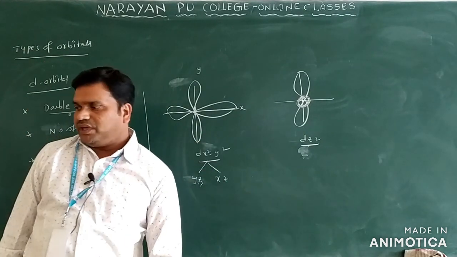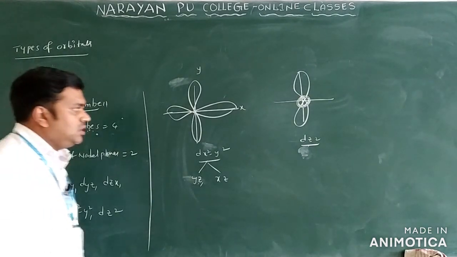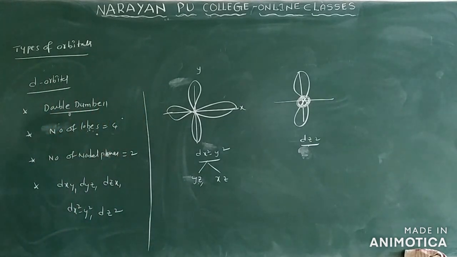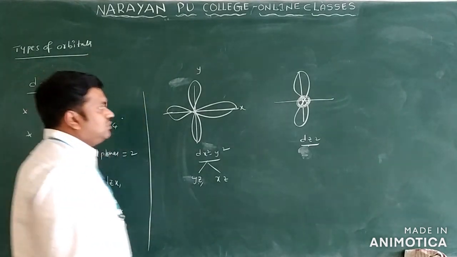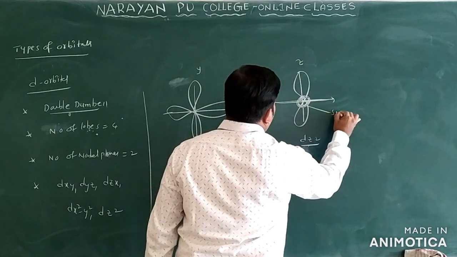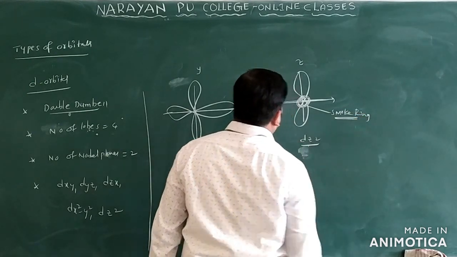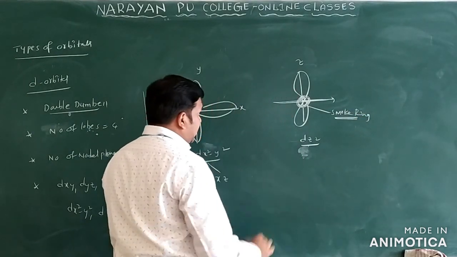So what orbital do we have here? The dz square orbital only. For the dz square orbital, we cannot find any nodal planes. This is the dz square orbital, along the z direction only. What it has is a smoke ring only. It is a smoke ring we have. So we can take the remaining orbitals here.